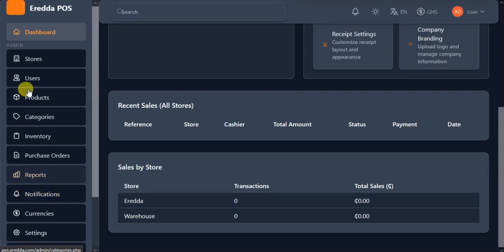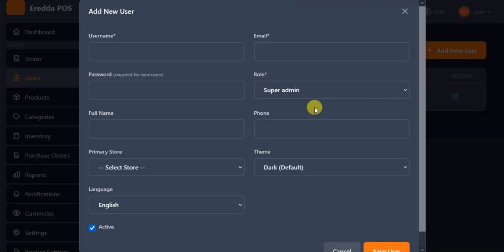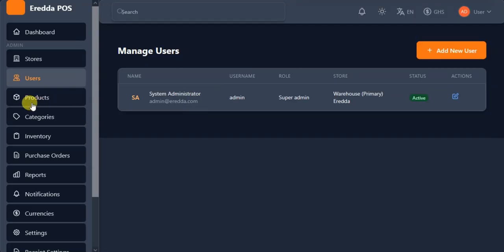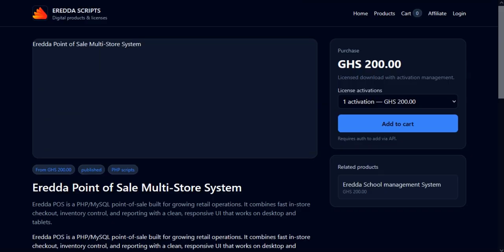And this multi-store, let me go to users, you can add super admin, store manager, cashier. You can create multi-store. So as you can see, we have a store here, and I can add more stores, unlimited. As you can see, I've already added 2. Good. So you can get it from this platform.